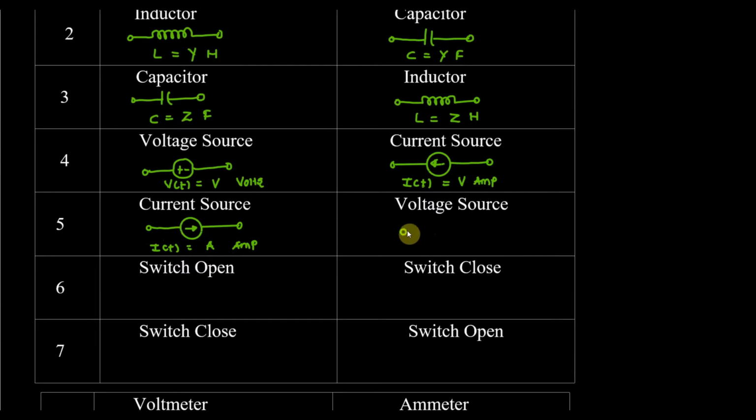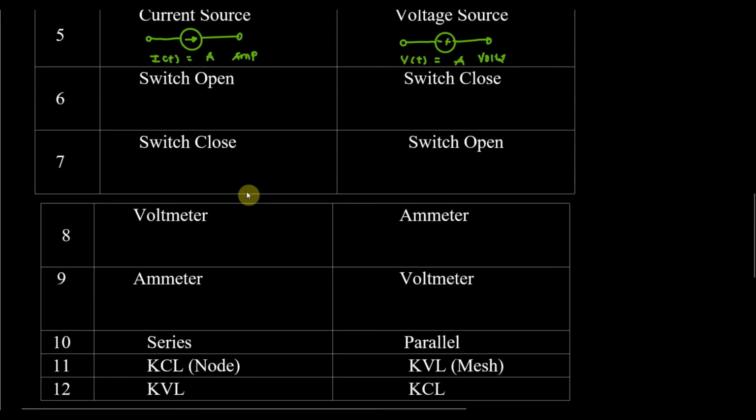So the dual of the current source will be the voltage source like this, and now the current direction is like that, so it is plus minus, and this V of t will have the same value A, but now it is measured in volts. So if it has 5 ampere, here we will get 5 volts. So the value is the same, only the unit changes. These are the two basic sources available. The dual of the voltage source is the current source, and the dual of the current source is the voltage source.